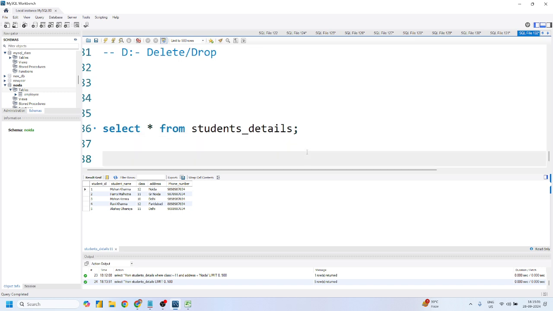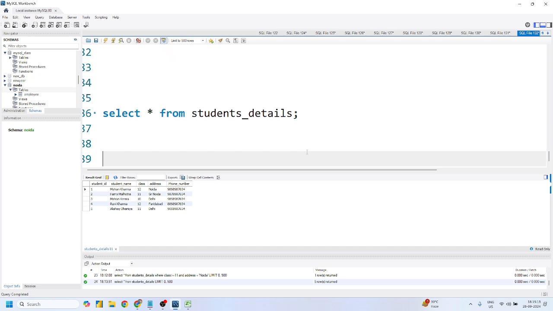If I want to update Mohan Verma's address from Delhi to East Delhi, what will be my query? Update query. Update table name, then SET column. Which column do I want to update? Address. Yes or no? I want to update address, right?